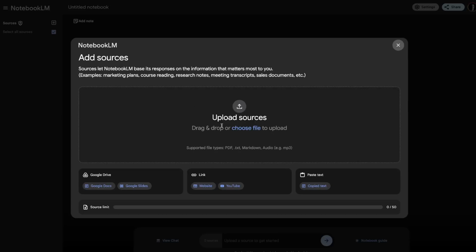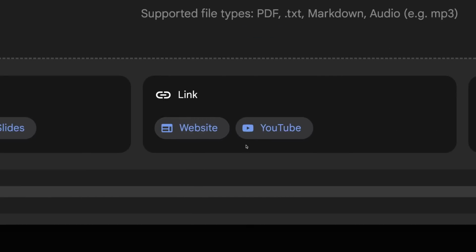What it's asking us for is to feed it sources so that we can create our podcast. Now, it does more than just the podcast. This is a very, very powerful AI tool, but what we're going to focus on is the podcast method. So we need to feed it what we want to use for the podcast. Down here, you have a couple of different options.